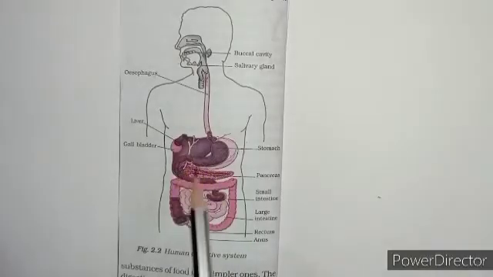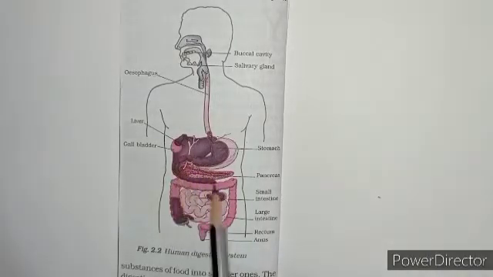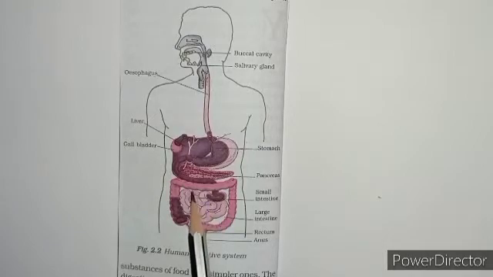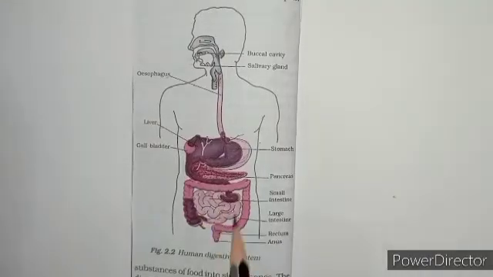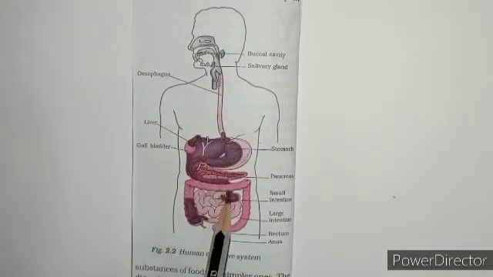So after the stomach, food enters into the small intestine. All of you see here, this is the small intestine. After food enters into the small intestine, from the stomach to the small intestine here.